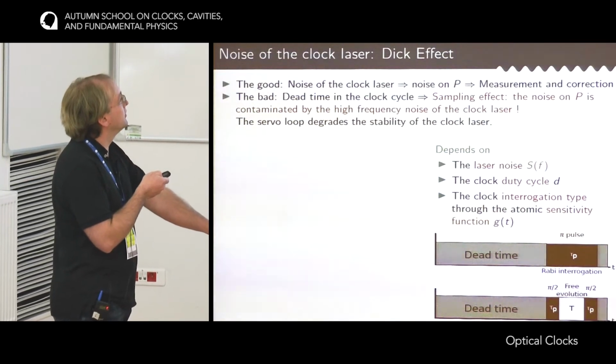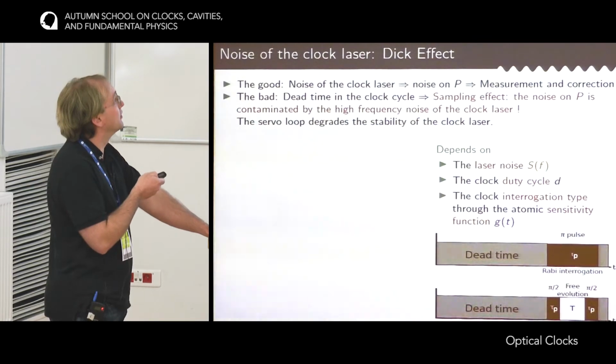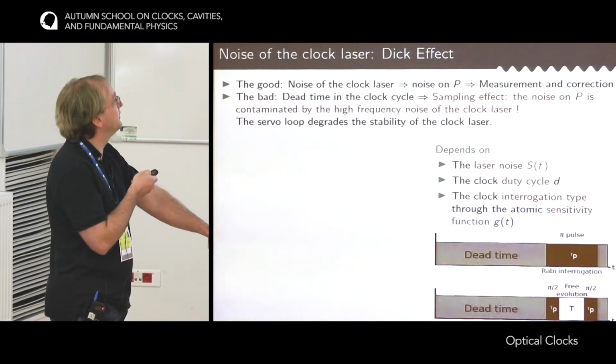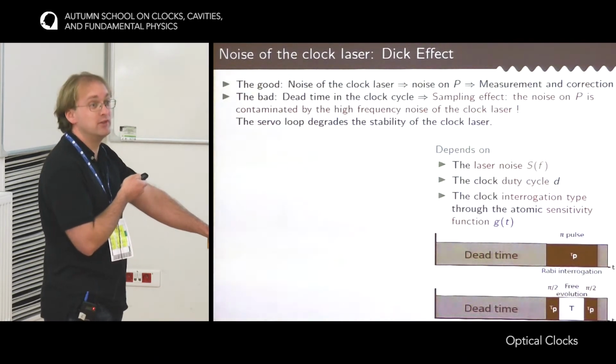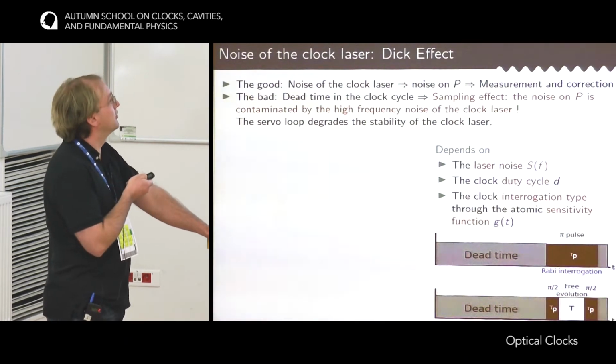And so the noise that is measured on P is not directly the noise of the clock laser, but also the high frequency noise of the clock laser that is folded back in the low frequency. And once you plug the servo loop, this high frequency noise imprinted on P just degrades the stability of the clock laser. So that's unfortunate because you have atoms that degrade the performances, at least in the short term, of the clock laser.